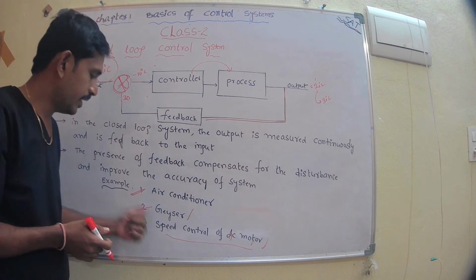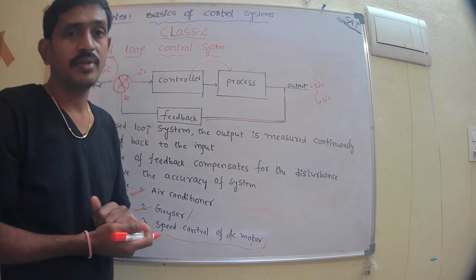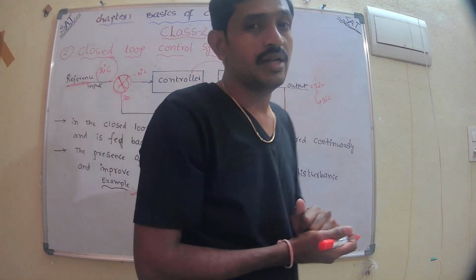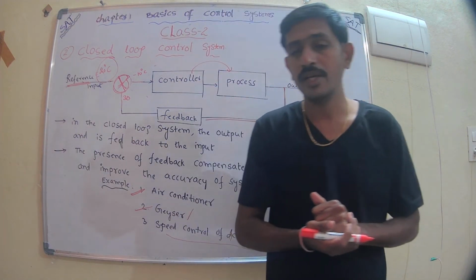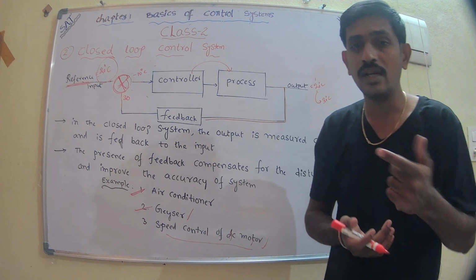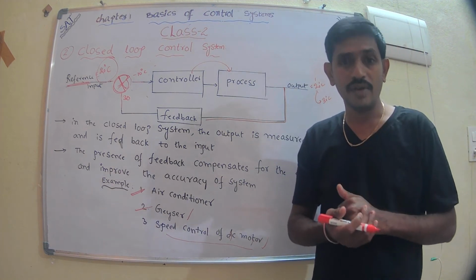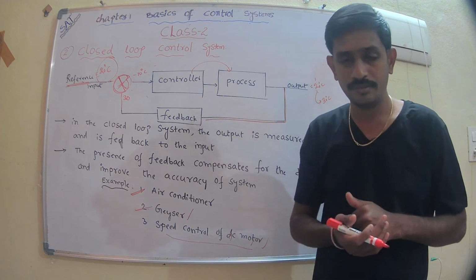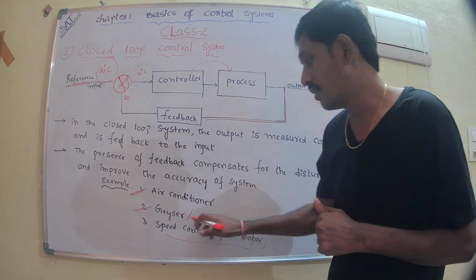In the second example, the geyser. A geyser is also one of the examples for the closed loop control system. Whenever it achieves the required temperature, it automatically turns off.